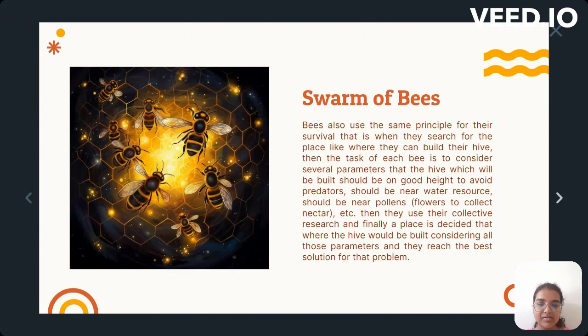Swarm of bees. Bees also use the same principle for their survival. That is, when they search for a place where they can build their hive, the task of each bee is to consider several parameters: the hive should be built at a good height to avoid predators, should be near water reserves, should be near pollen and flowers to collect nectar, etc. Then they use their collective research, and finally, a place is decided. That is where the hive would be built, considering all the parameters, and they reach the best solution for that problem.